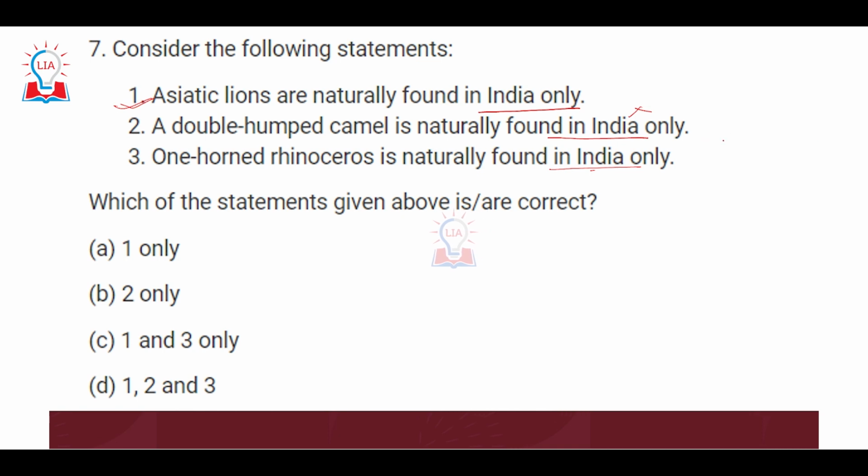Third is the one-horned rhinoceros is naturally found in India only. This is also incorrect because the Javan rhinoceros found in Indonesia is also called the lesser one-horned rhinoceros. The Indian rhinoceros is called the greater one-horned rhinoceros, but both are one-horned rhinoceroses. That means it is not only found in India, they are found in Indonesia as well.